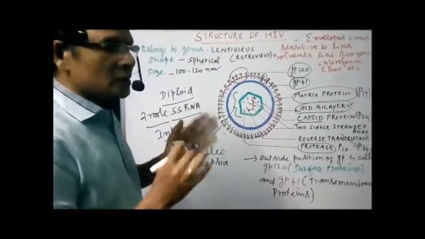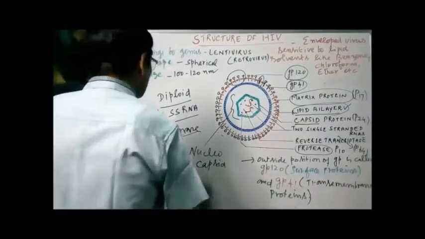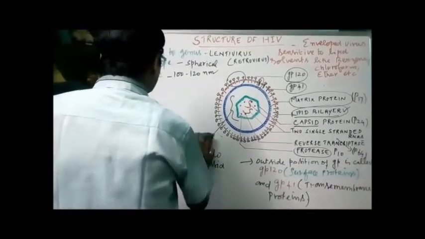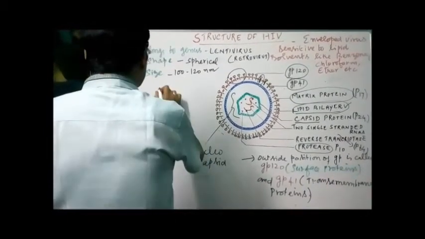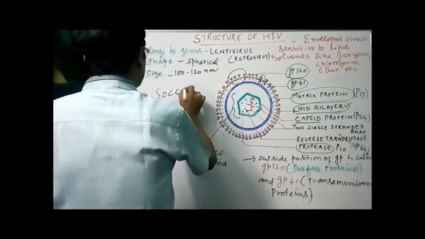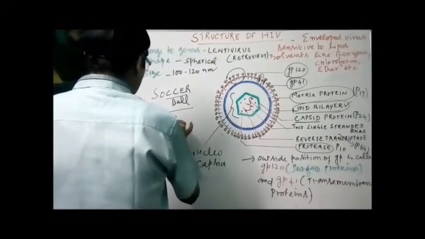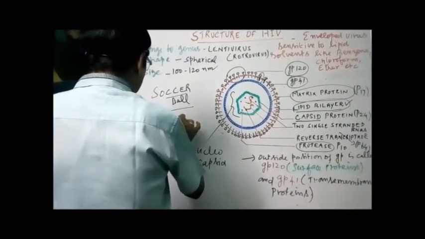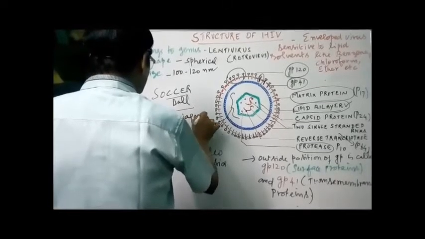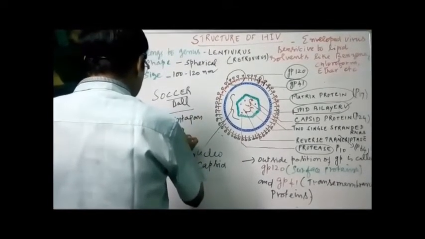Now normally the virus looks like a soccer ball. The surface protein is formed so that it looks like a soccer ball. It is formed of 12 pentagons and 20 hexagons.